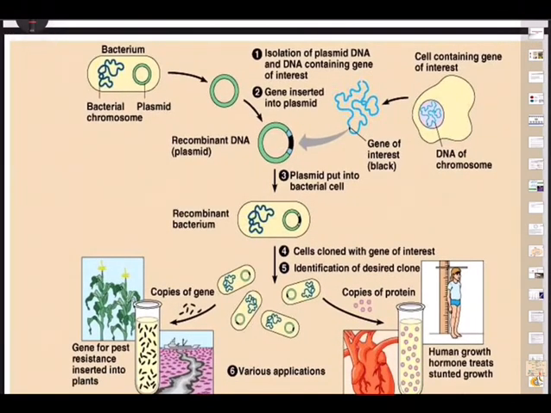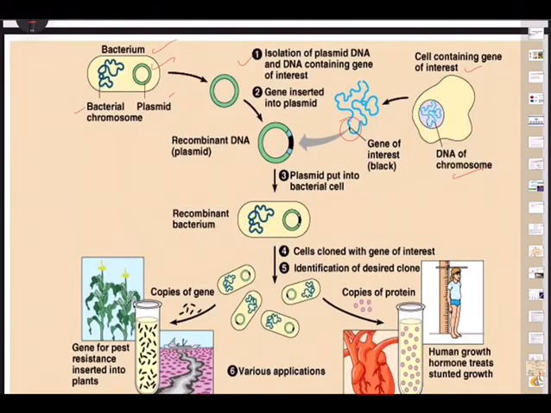So now we have step number 1, isolation of plasmid DNA and DNA containing the gene of interest. Look at this, the cell containing the gene of interest. This is the DNA chromosome, so that's obtained. This is the gene of interest, and at the same time we are selecting E. coli. E. coli will have a bacterial chromosome and a plasmid. We are interested in this extrachromosomal circular DNA, which will be extracted out by using various enzymes.